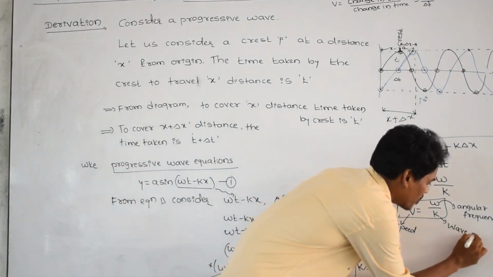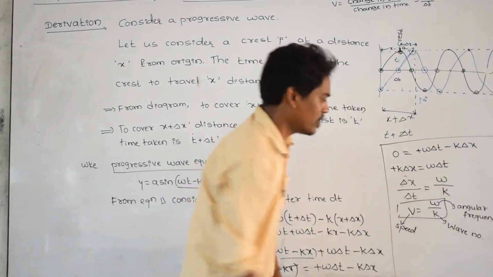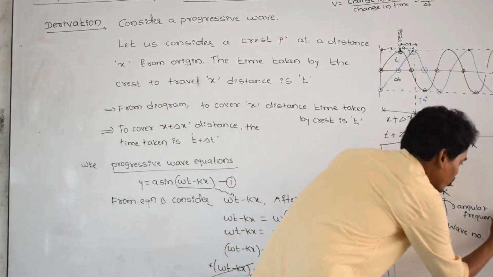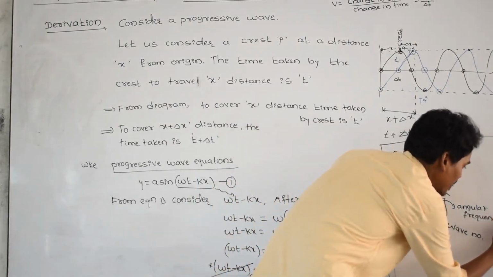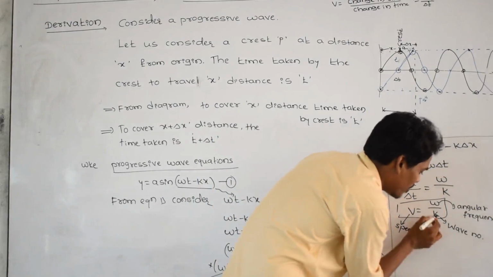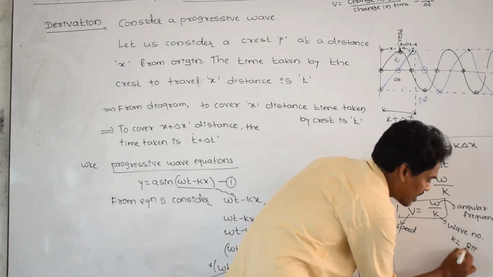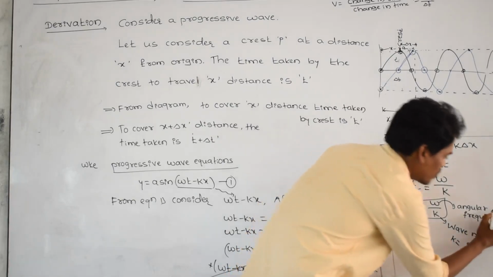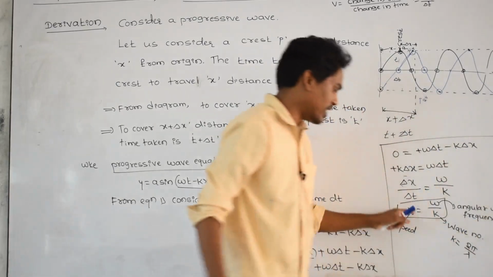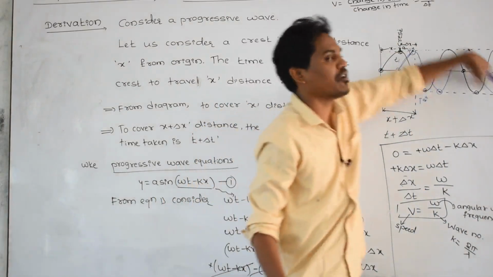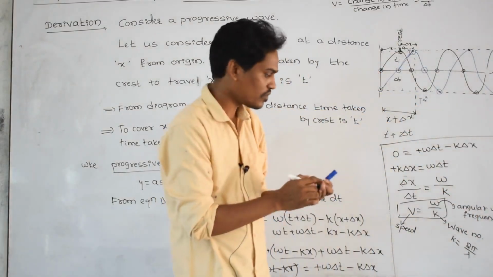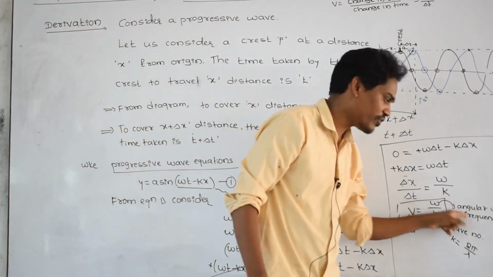Wave number. Angular frequency can be found by using the formula 2 pi by T. And wave number K can be found by using the formula 2 pi divided by lambda. This is omega. What is V? Speed of a traveling wave or a progressive wave. And what is omega? Angular frequency.